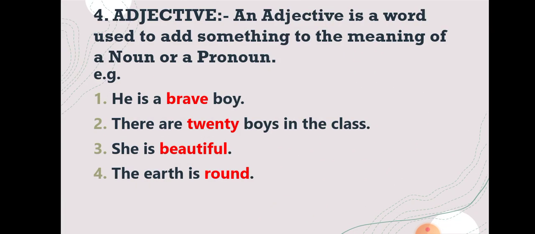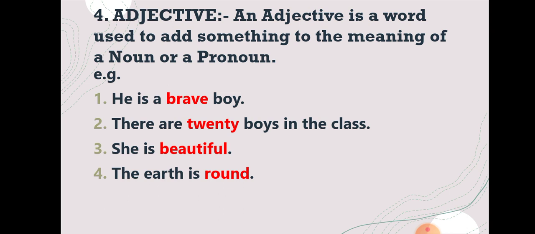Number 4, adjective. An adjective is a word used to add something to the meaning of a noun or a pronoun. For example, student, he is a brave boy. Here boy is a noun and brave is an adjective. He is a brave boy. So, how was the boy? Brave. So here student, the noun boy is qualified by the adjective brave.